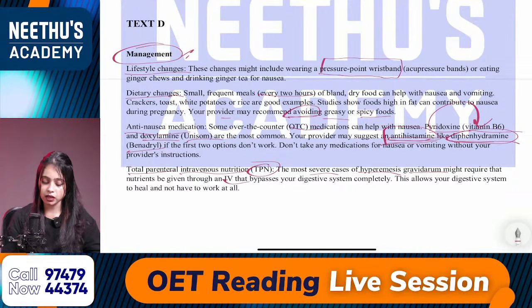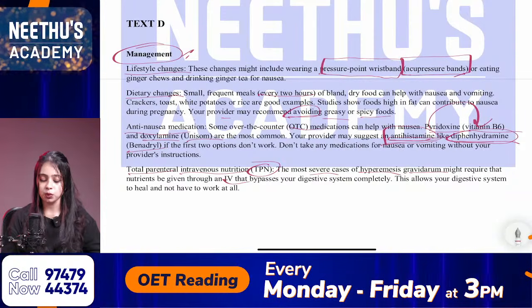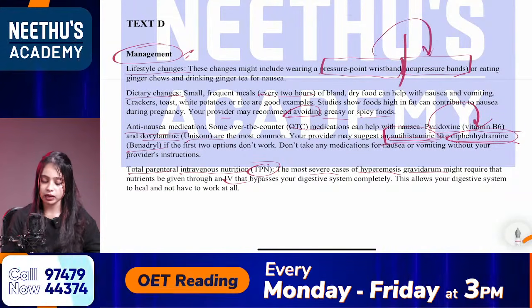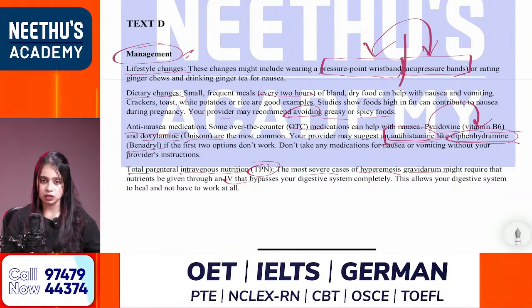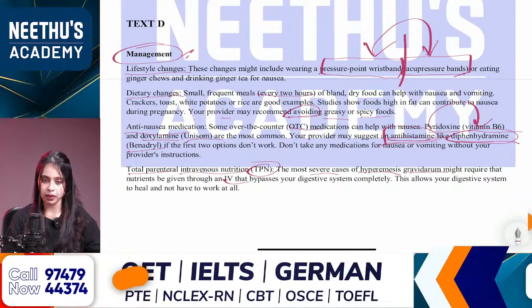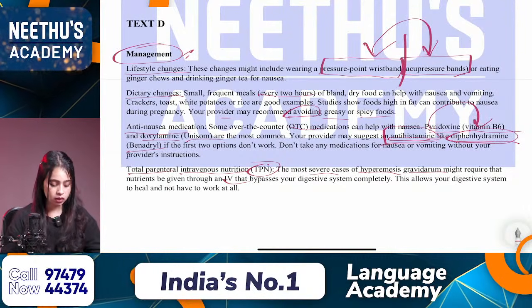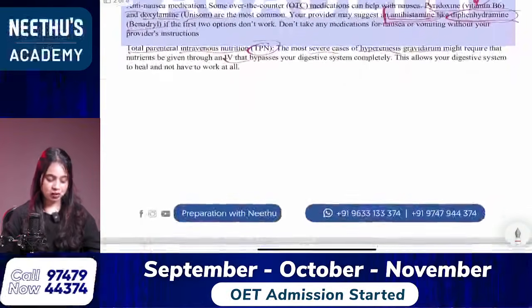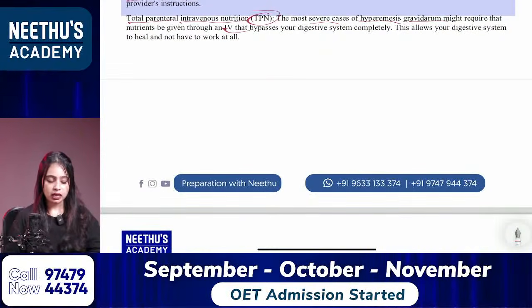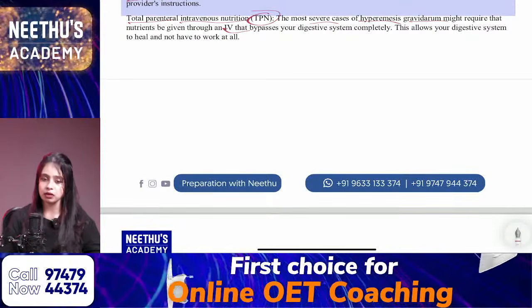You can write this or acupressure bands, both are correct. Hi Binsi, how are you? Yes, Riga, it is acupressure bands or pressure point wristband.